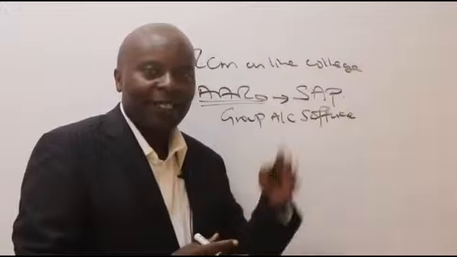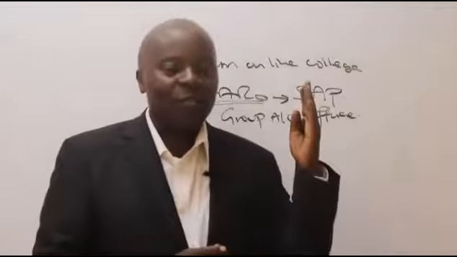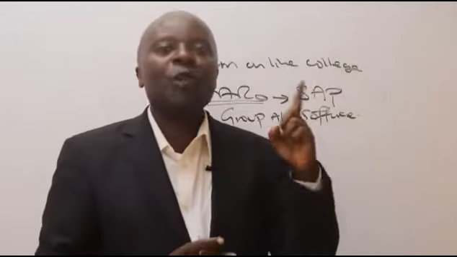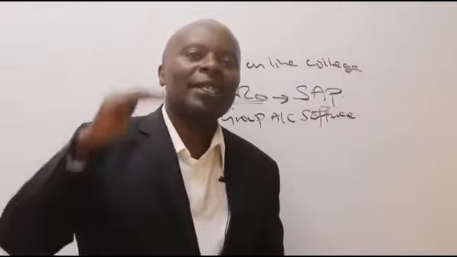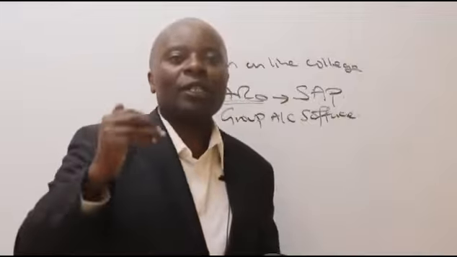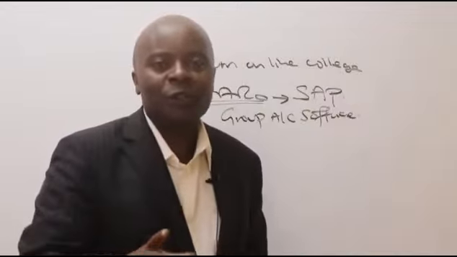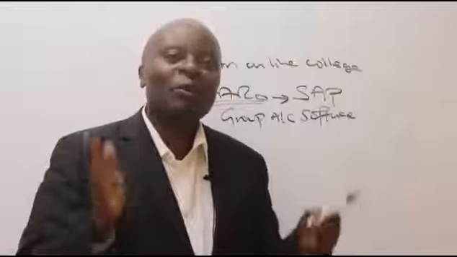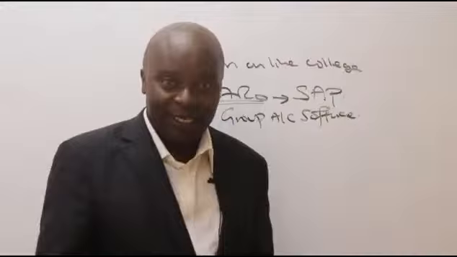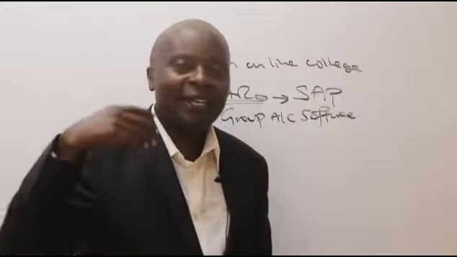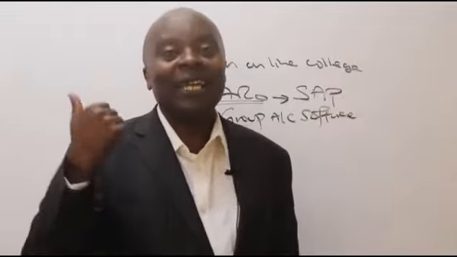Like the other day, as I was telling my Section 3 FR students in the morning, I was doing a consolidation for Sony Group. Sony Group has over 500 subsidiaries. It has joint ventures, associates and, for example, financial instruments. For you to be able to consolidate like that, you must be very good in terms of IFRS. IFRS is what I drink. It's what I eat every day at my workplace, and I love my job.